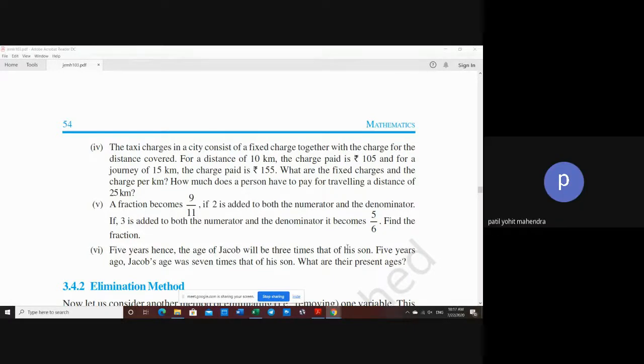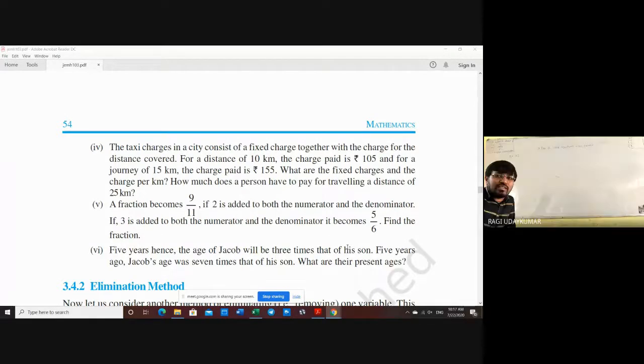The taxi charges in a city consist of a fixed charge together with the charge for the distance covered. For a distance of 10 kilometers, the charge paid is rupees 105, and for a journey of 15 kilometers, the charge paid is rupees 155. What are the fixed charges and the charge per kilometer? How much does a person have to pay for traveling a distance of 25 kilometers? Did you understand the question?